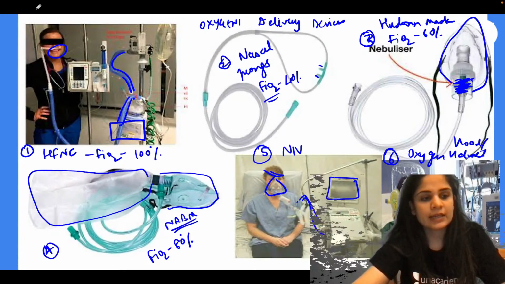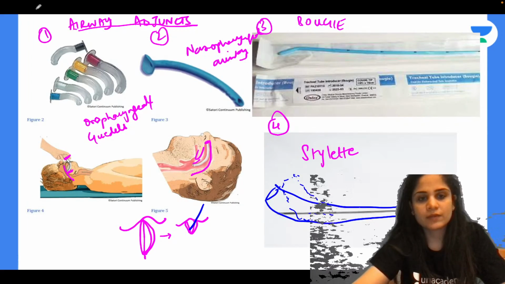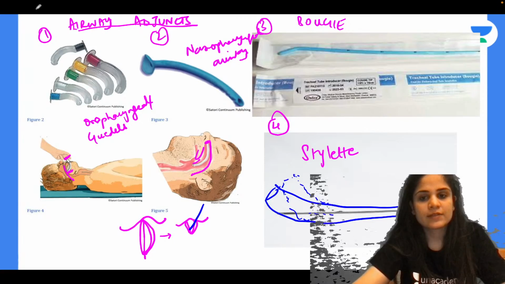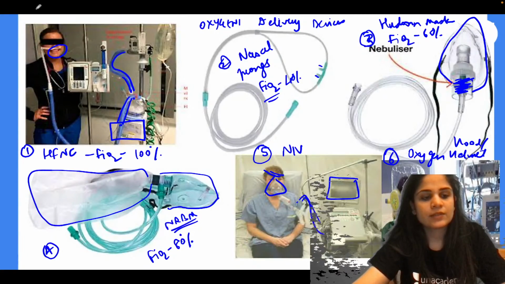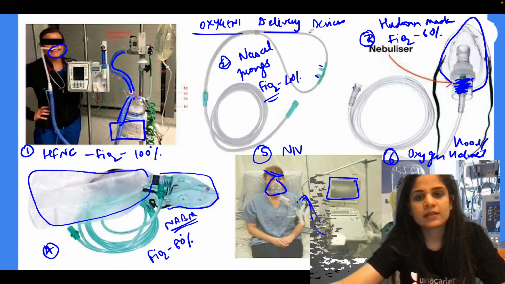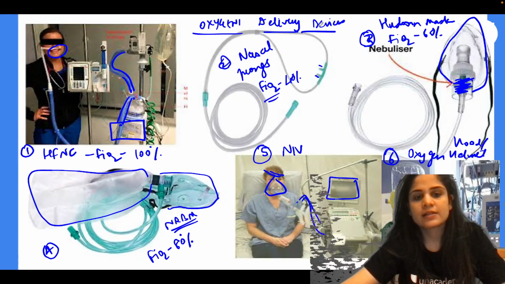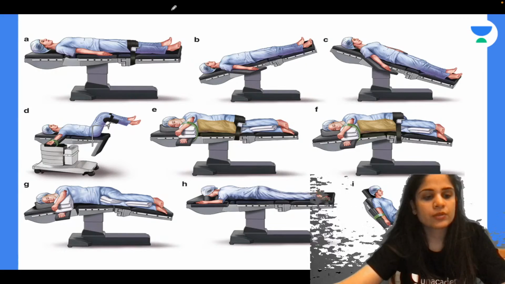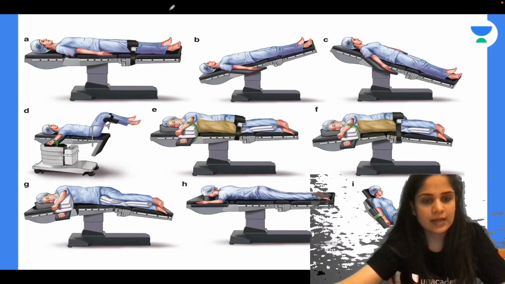For those who have come in late, I'll show you all that has been done till now. We've done the different types of airways, oropharyngeal airways, nasopharyngeal airways, bougie, stellate. We've done the different types of oxygen delivery devices like HFNC, nasal prongs, Hudson mask, NRBM, NIV and oxygen hood. Alright. Okay. Now we are moving on to the different types of positions in anesthesia.